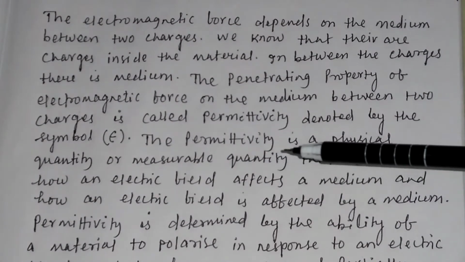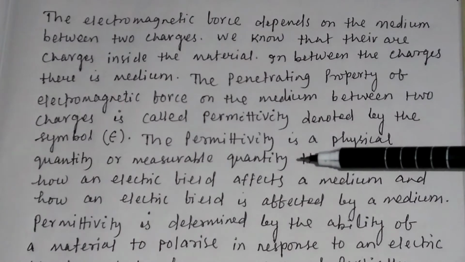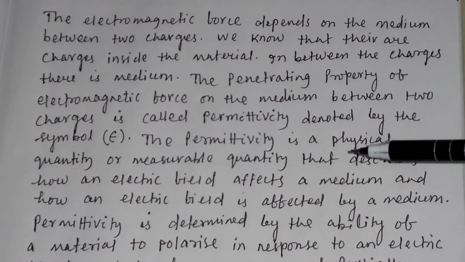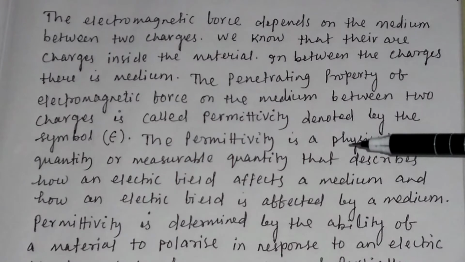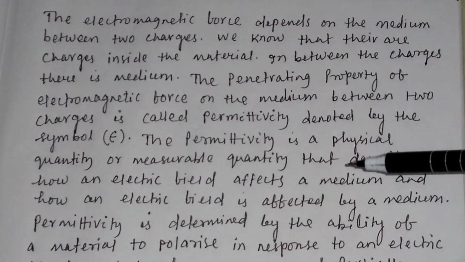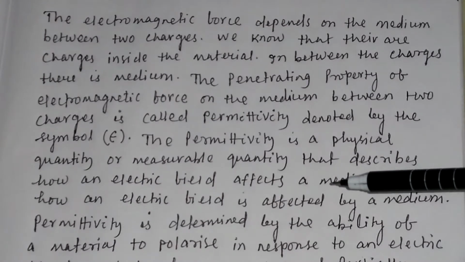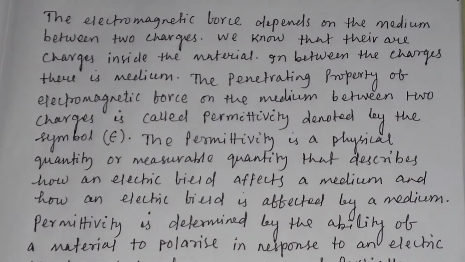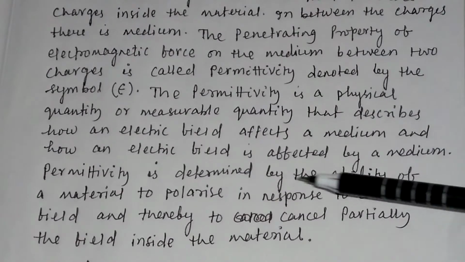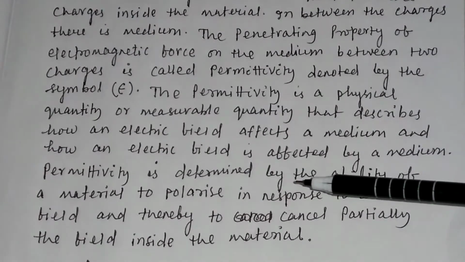The permittivity is a physical quantity, a measurable quantity, that describes how an electric field affects a medium and how an electric field is affected by a medium. How is permittivity determined?